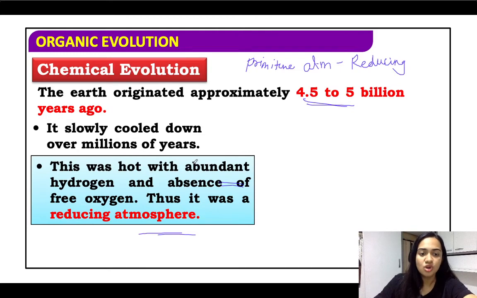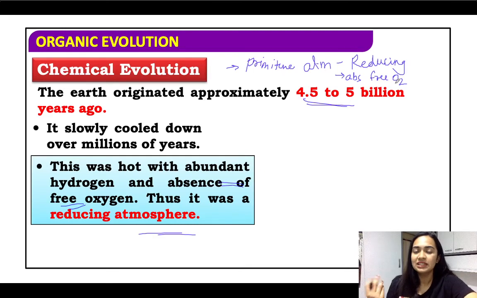Now, this was hot with an abundance of hydrogen and an absence of free oxygen. ठीक है. तो पहले जो atmosphere था, like 5 million years ago, only from the volcanic eruptions the temperature was very high and hydrogen, helium, methane, ये सारे gases release हुए थे, and oxygen readily combined with these gases. Hence, there was no free oxygen left in the atmosphere, and hydrogen काफी abundance में था.